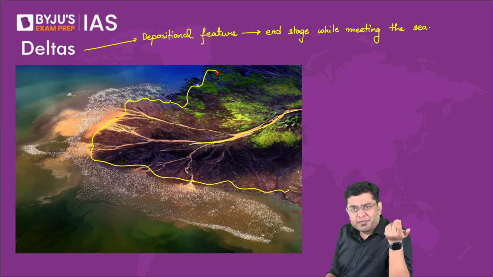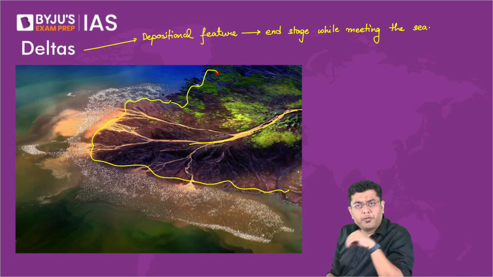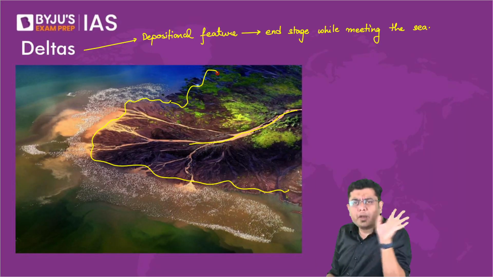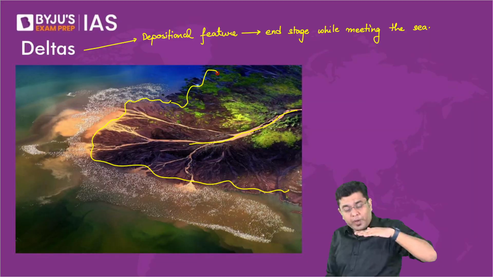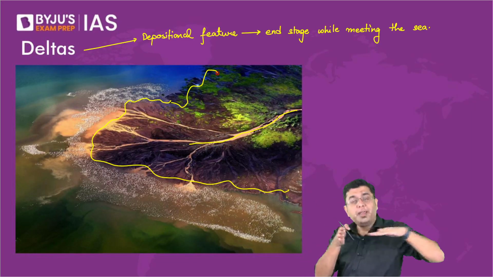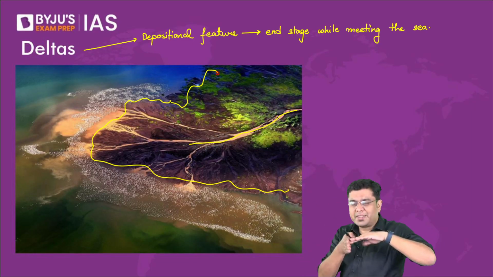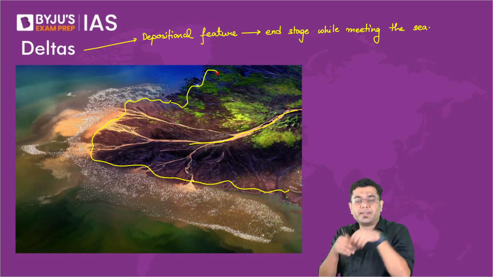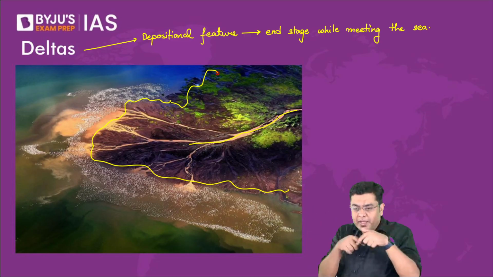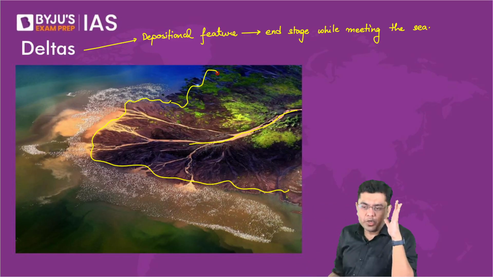Now you have various different types of delta depending upon the topography of the land and the feature of the sea as well. So you have arcuate, bird foot, all the different types of delta, not required for your general studies. You just need to be aware of how this delta is formed. So how is it formed? As the river water is flowing, when you talk about the sea, that is where it encounters resistance. That is where the speed is almost zero. So anything and everything that it is carrying, it will deposit there itself. That is where you have the creation of deltas.